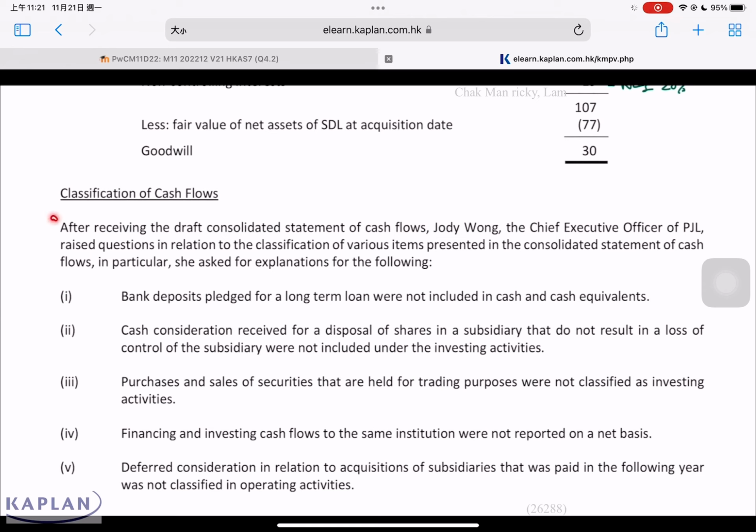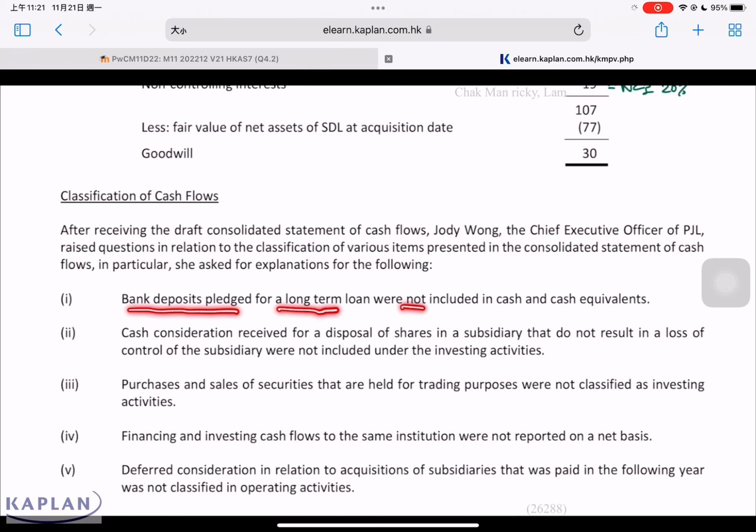Classification of cash flow. After reviewing the consolidated statement cash flow, the CEO of the entity, Wong, raised a question in relation to the classifications of various items presented in statement cash flow. She asked for explanation on the following. Bank deposit pledge for long-term loan were not included in the cash and cash equivalent. Why? Because it does not meet the definition of cash and cash equivalent.